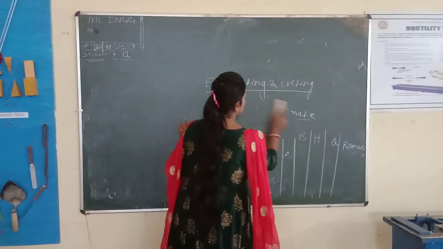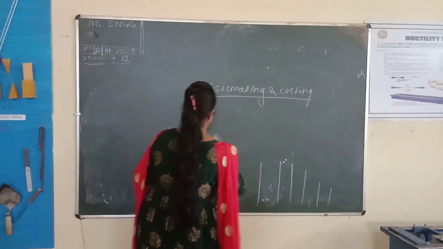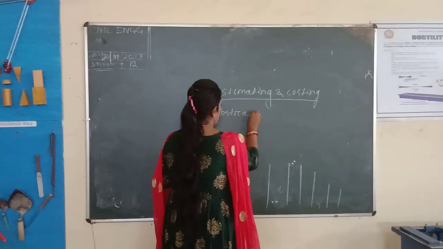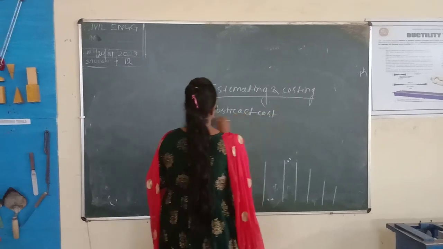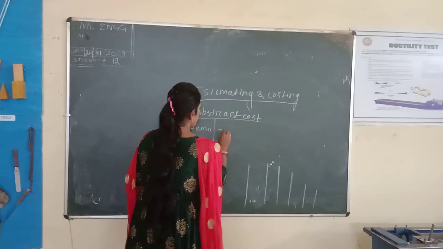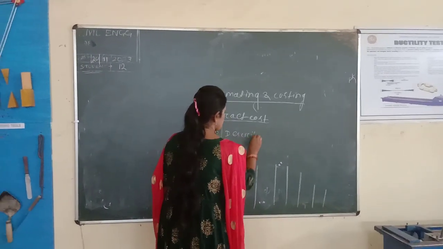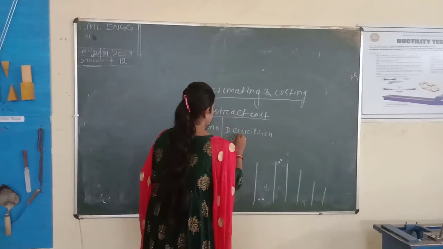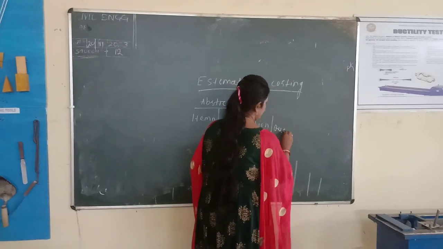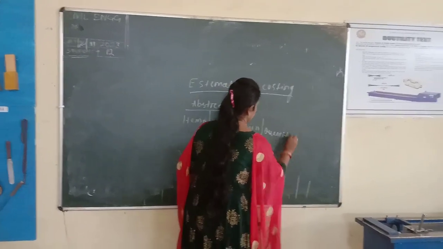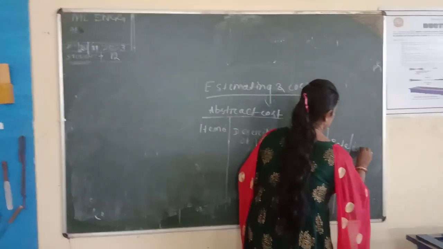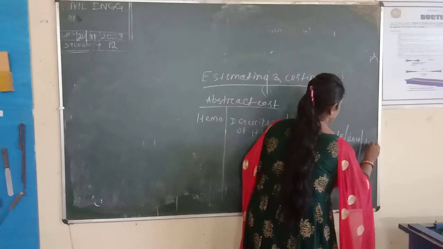Next, abstract cost format. This format is, first one is item number, second one is description of item, third one is quantity, next rate, next unit, next amount.